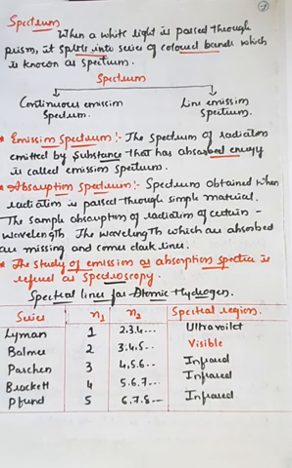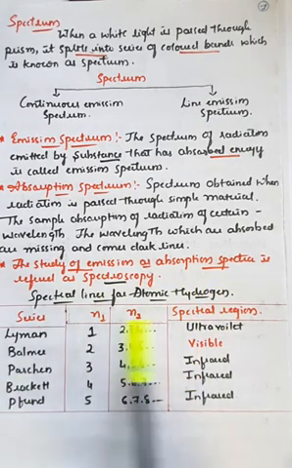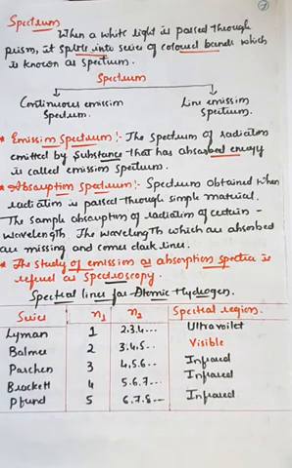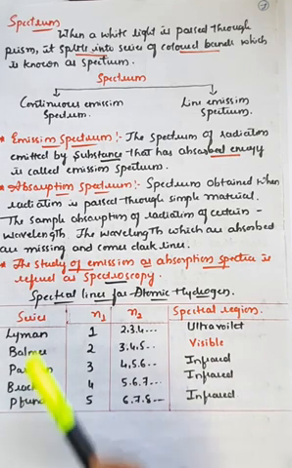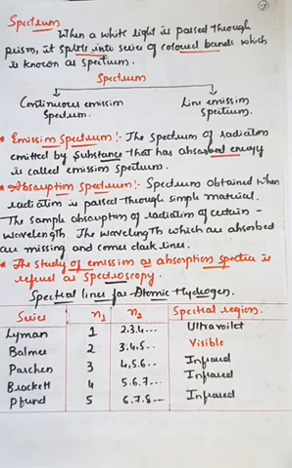Particularly, if you go for the spectral lines of atomic hydrogen, whenever light radiation passes through atomic hydrogen, what kind of changes can be obtained? That can be studied under the spectral lines of atomic hydrogen. There are 5 different spectral lines, represented here column-wise. The first column is the series, with different names; the second column is the N1 value, the third is the N2 value, and the last column is the spectral region in which the different series can be observed.